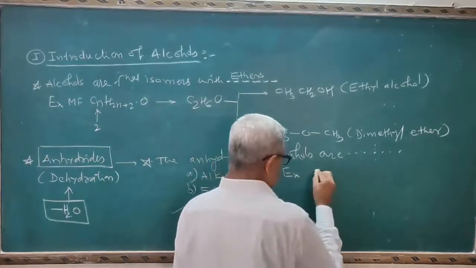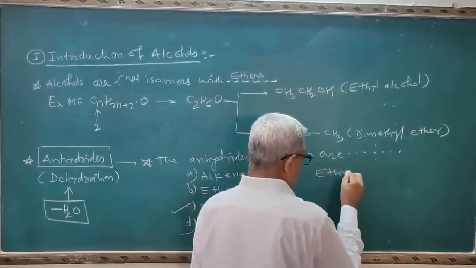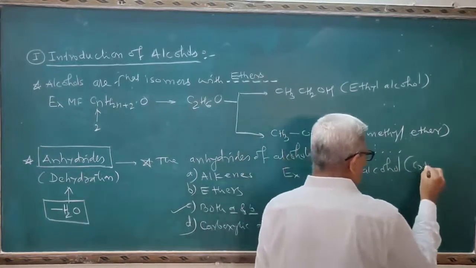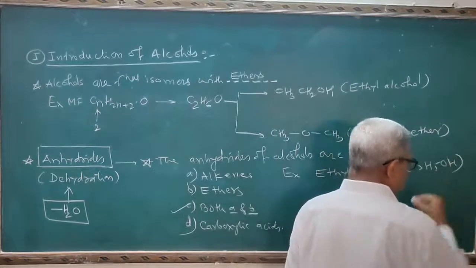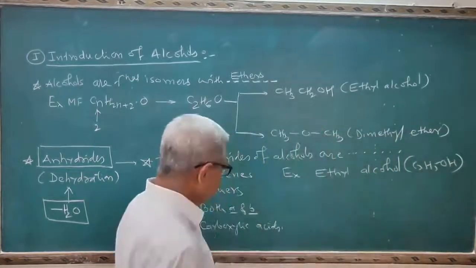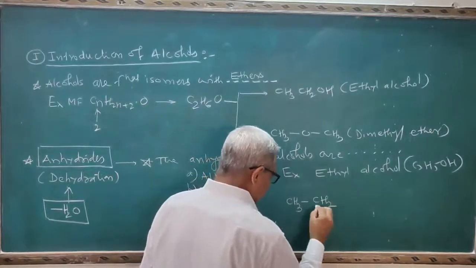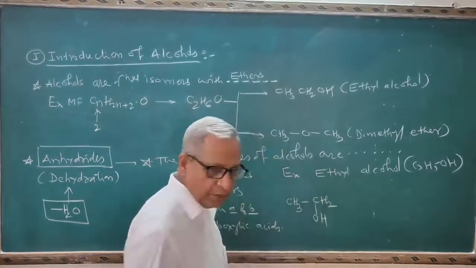See, the example is ethyl alcohol, which has the formula C2H5OH. This ethyl alcohol can also be represented as CH3CH2OH.